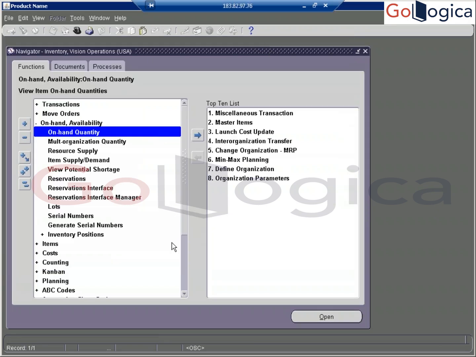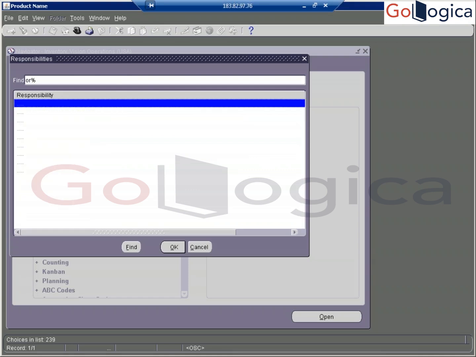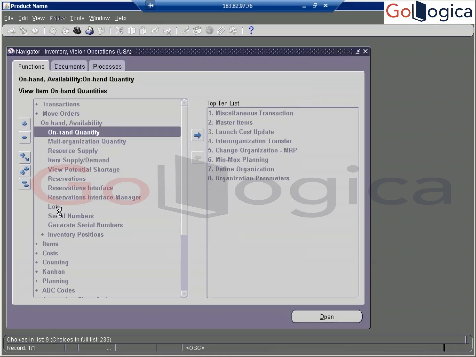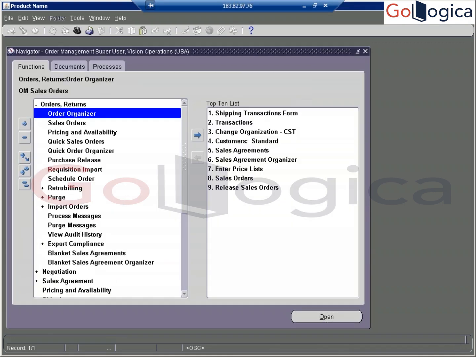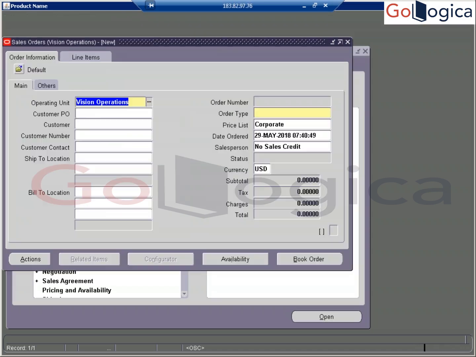Okay, next you can go and place the sales order. Go to Order Management, Sales Orders. So now you can place the sales order here.